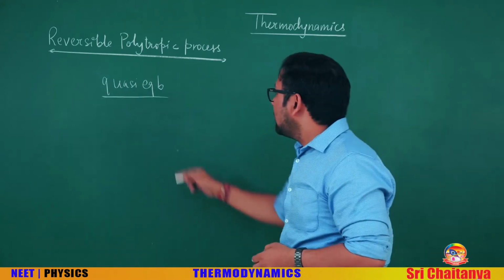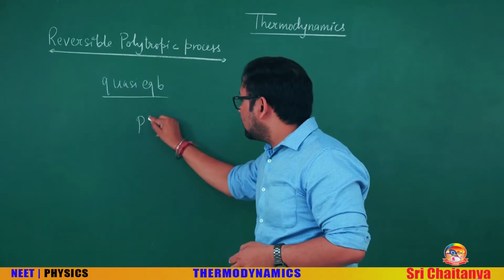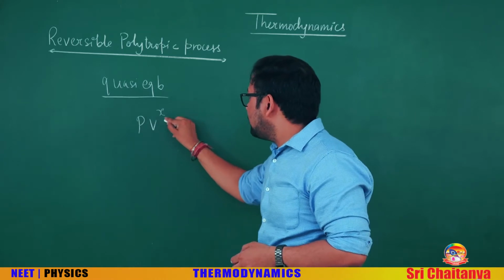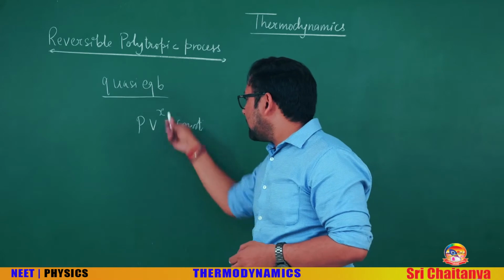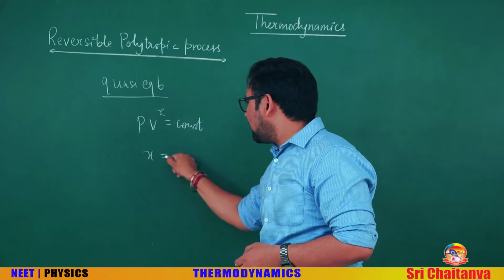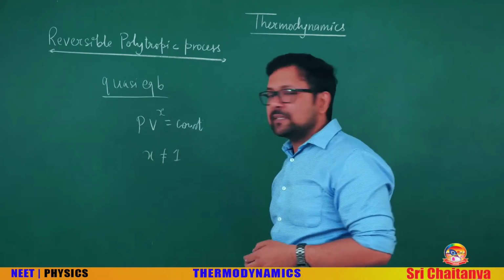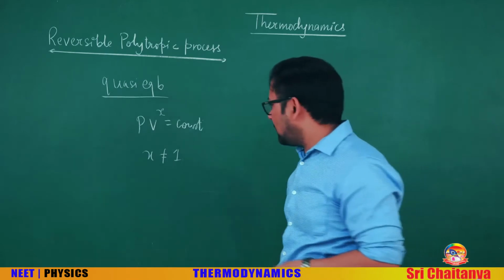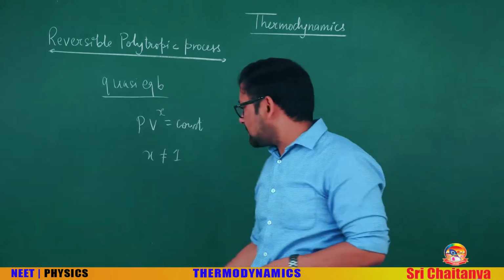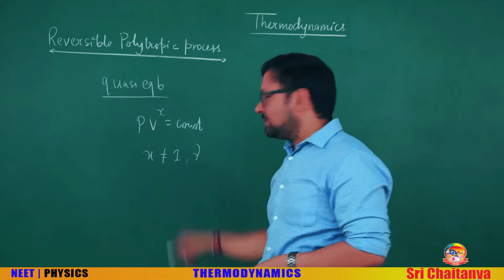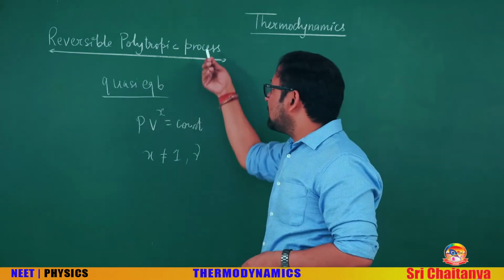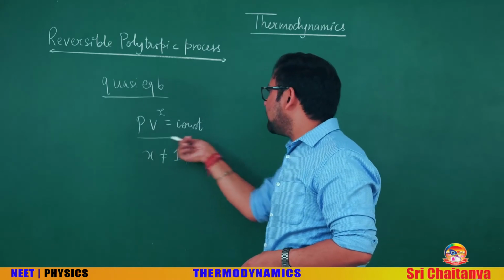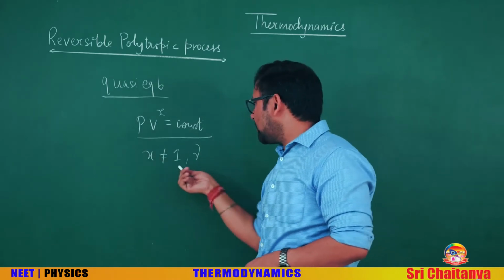The pressure-volume relation for this is PV^X equals constant. Generally we take X not equal to 1, otherwise it will be isothermal, or gamma, in which case it will be adiabatic. So we say reversible polytropic process when PV^X is constant and X is not equal to 1 or gamma.